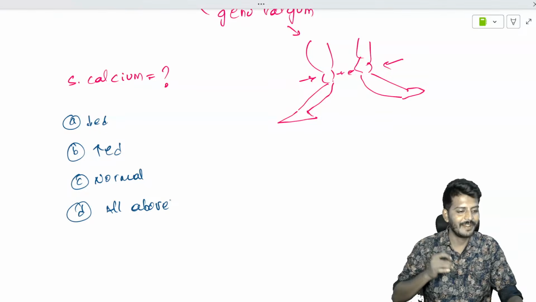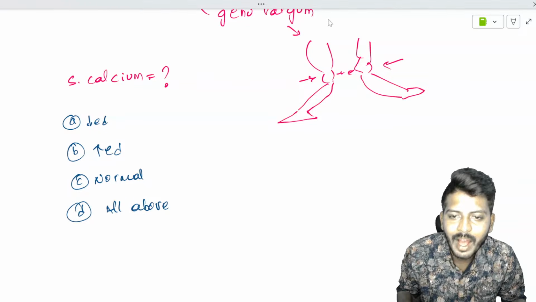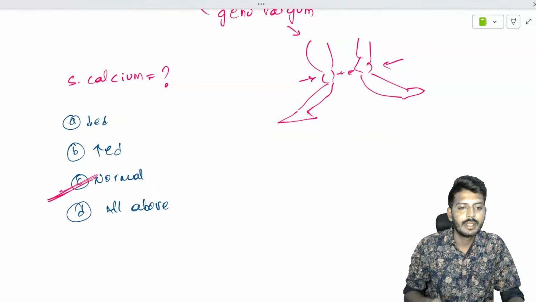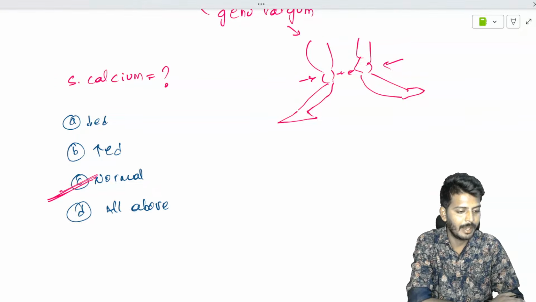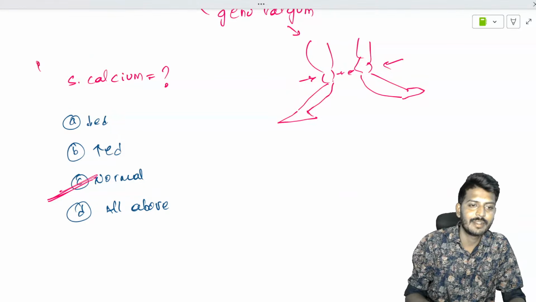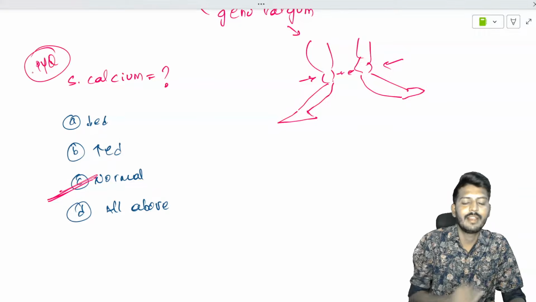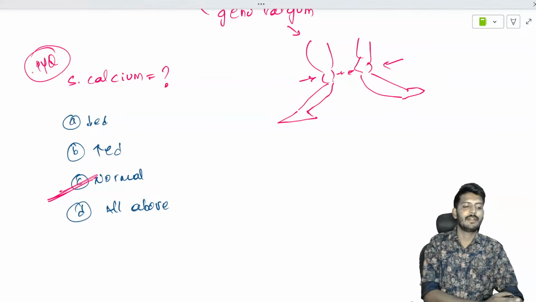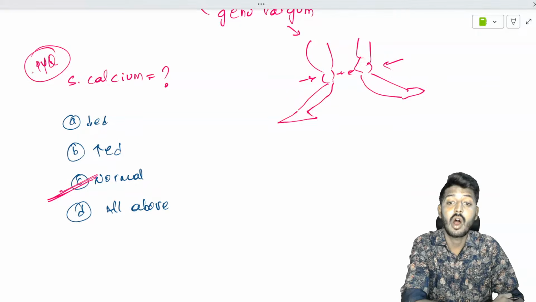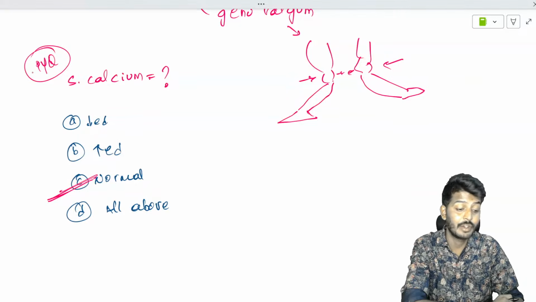Okay, now listen to me very carefully, dear. The answer is the serum calcium will remain normal. So this is a previously asked question. Previously asked topic is rickets. Very, very important. The serum calcium level will remain normal.